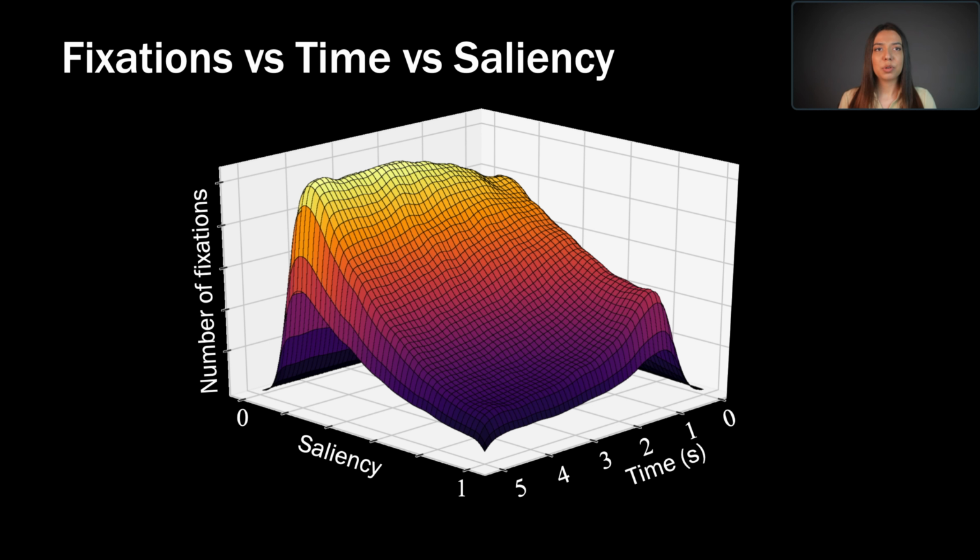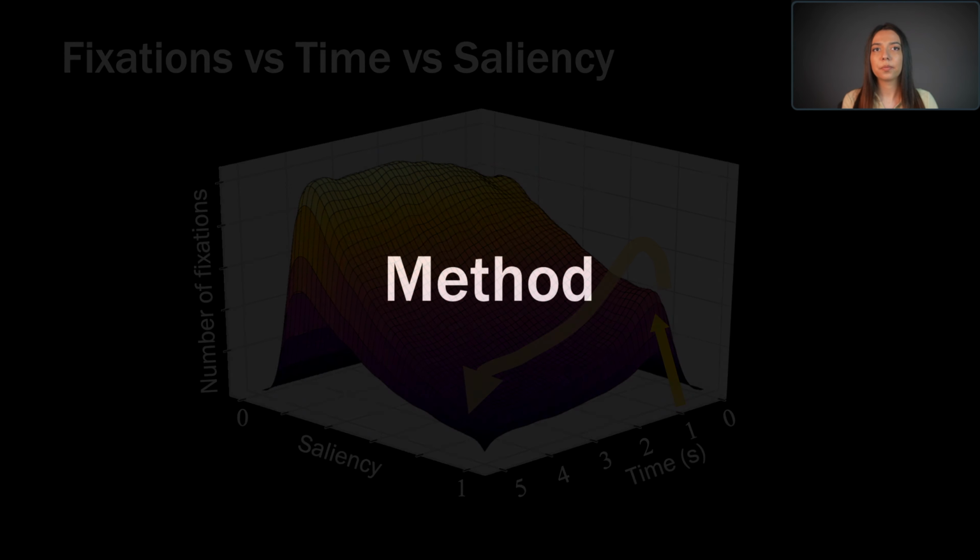Here we present the number of fixations with their respective saliency values and timestamps. Lighter colors indicate a higher number of occurrences, while darker areas denote fewer occurrences. We see that late fixations tend to be less salient, which can be seen as a decrease in the number of salient fixations along the arrow. Most of the salient fixations appear approximately at 1 second. For more information, we defer the viewer to section 3 of our paper.